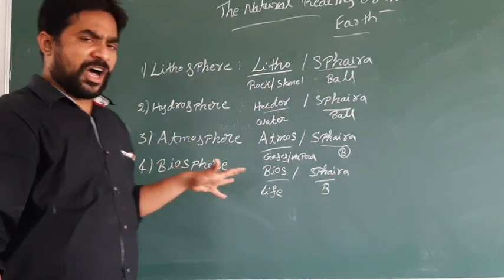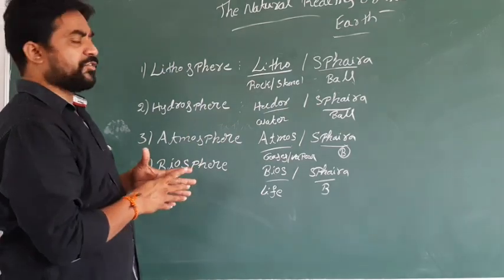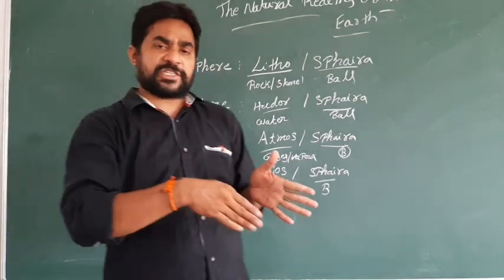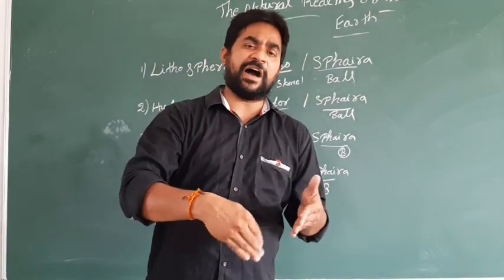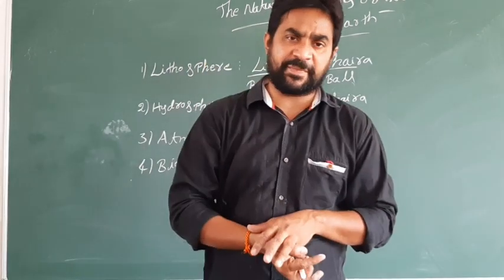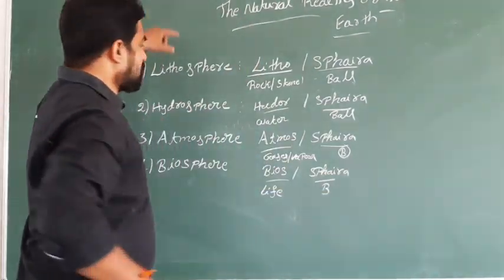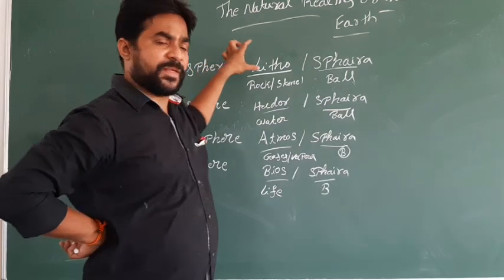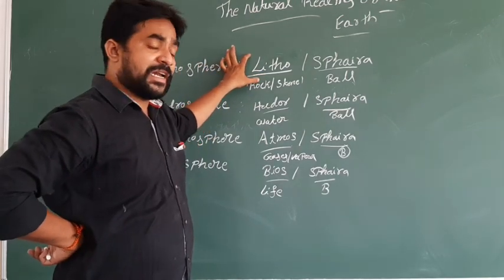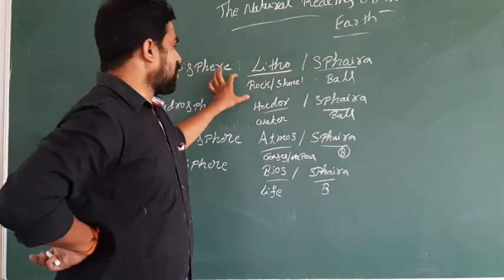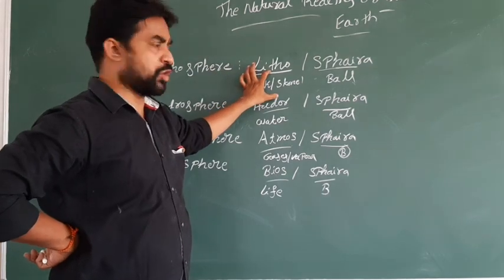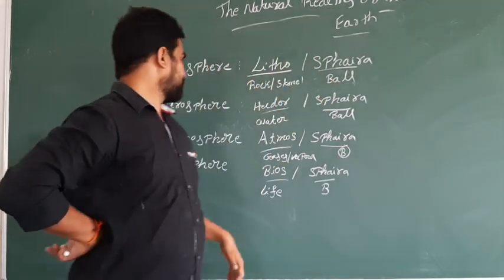These are the four natural rims which you studied in earlier classes, and now I am giving much more information about them. Lithosphere is a word taken from the Greek words litho and spira. Litho means rock or stone, spira means ball.